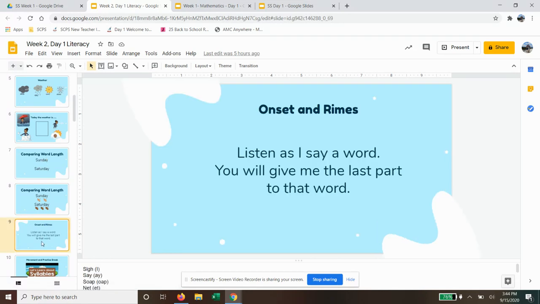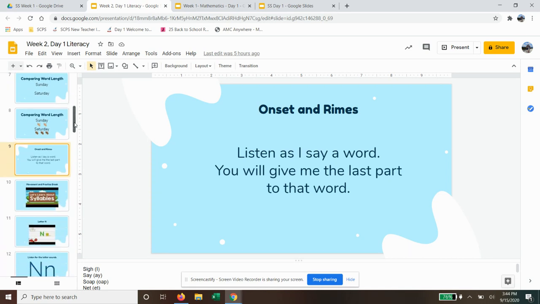Then we talked about onset and rhymes. I asked them to give me the last part of sigh, and we found out that it was "eye." And then say, we found out that it was "ay." And then soap, we found out that it was "ope." And then net, we found out that it was "et."